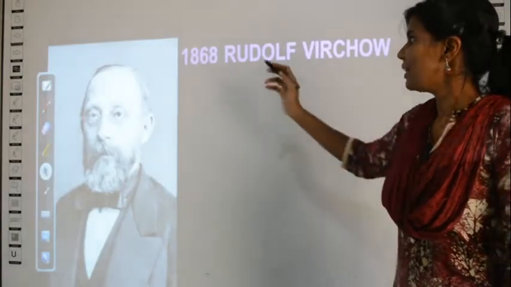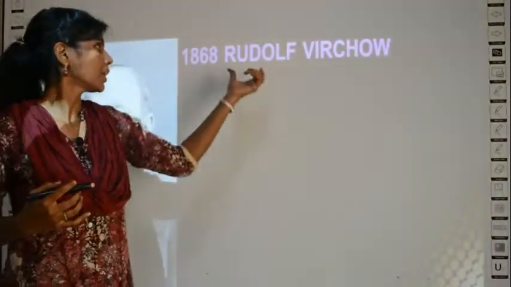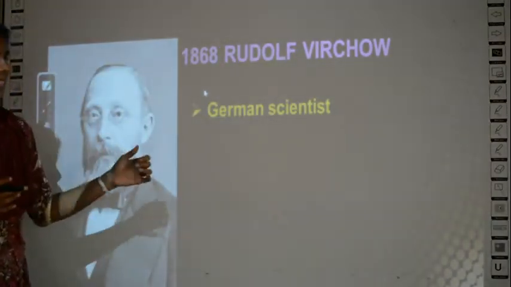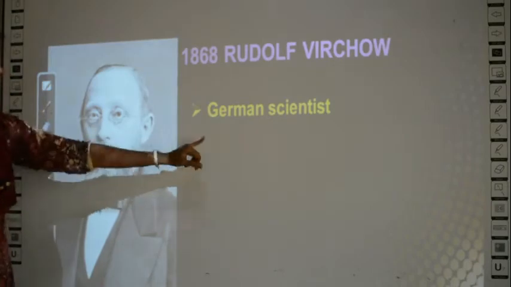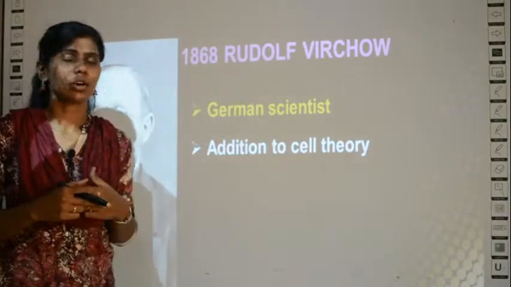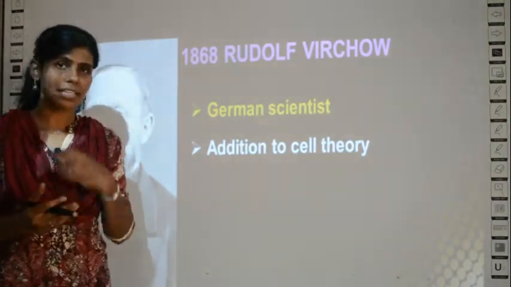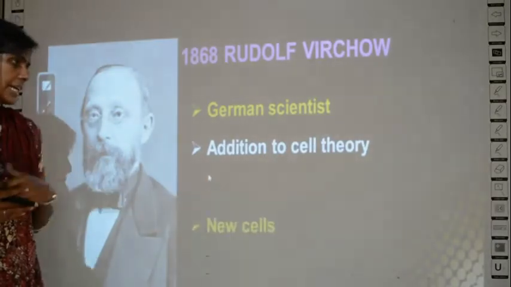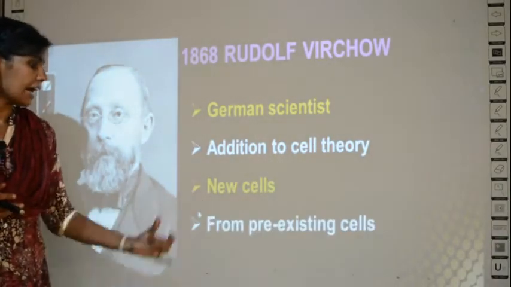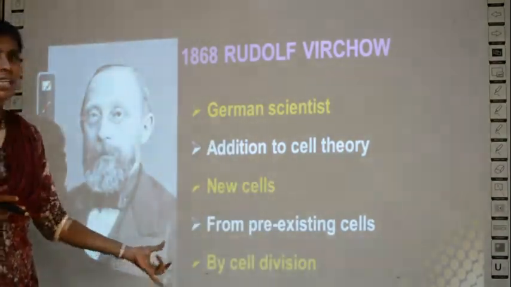Then again in 1868 there was one more man called Rudolf Virchow. He is a German scientist. This is Rudolf, and he gave an additional point to cell theory. Already cell theory has 2 points, no? He added one more point to cell theory. What is that? He told new cells arise from pre-existing cells by cell division.